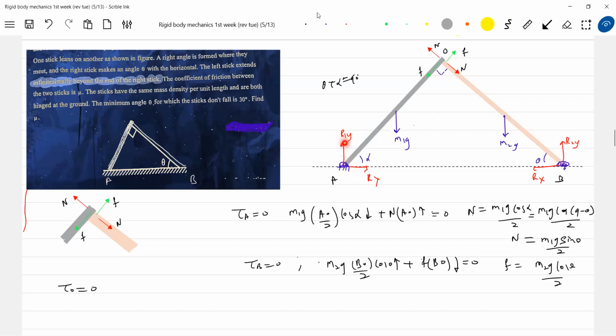Is this resultant, will it act along the rod? The friction is trying to push. This N will be perpendicular to the rod. M1G and this particular thing, it's in equilibrium. Actually, it's in equilibrium.